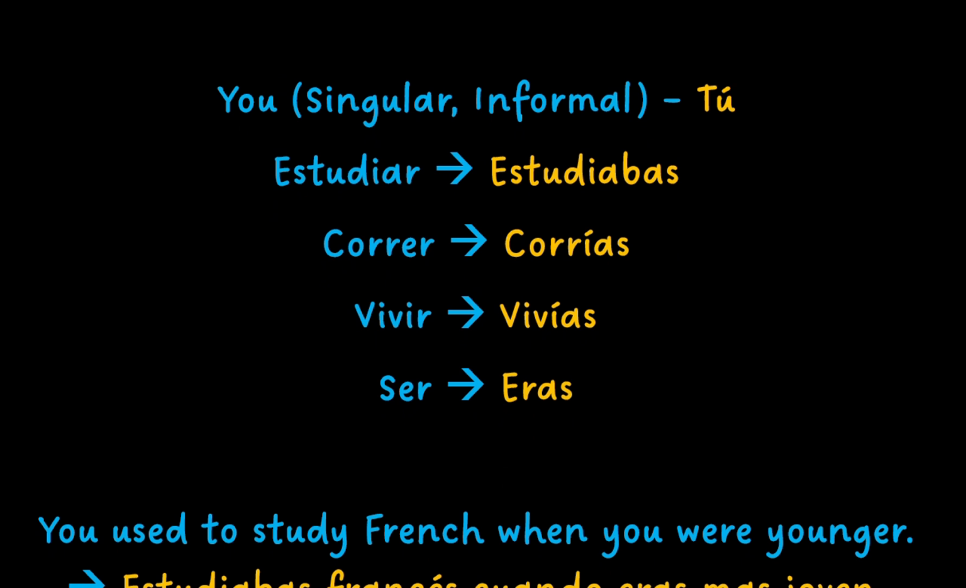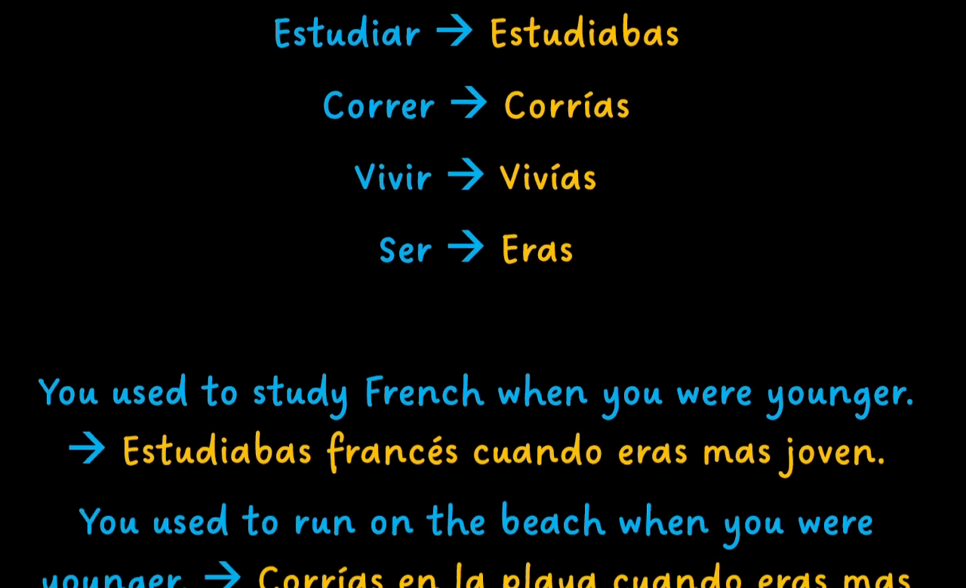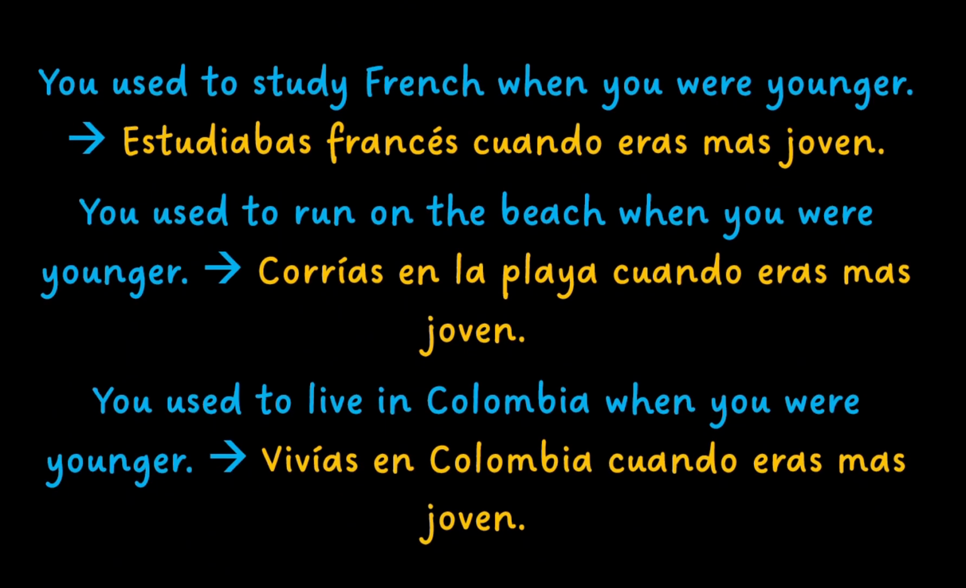You in Spanish when speaking to one person informally is tú. And to conjugate this, estudiar becomes estudiabas, correr becomes corrías, vivir becomes vivías, and ser becomes eras. You used to study French when you were younger is estudiabas francés cuando eras más joven. You used to run on the beach when you were younger is corrías en la playa cuando eras más joven. And you used to live in Colombia when you were younger is vivías en Colombia cuando eras más joven.